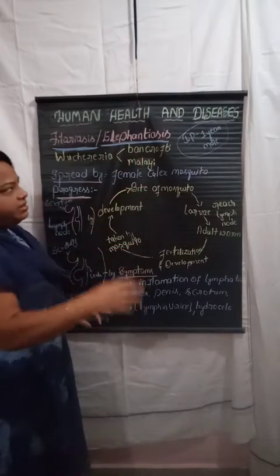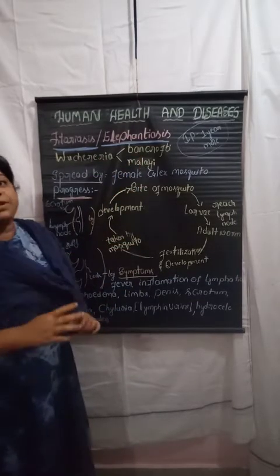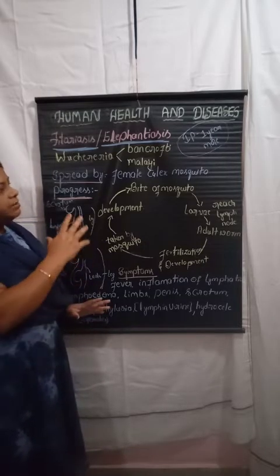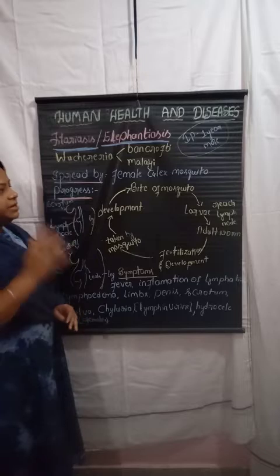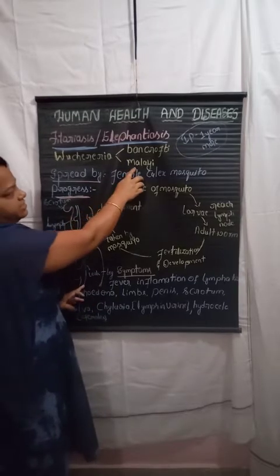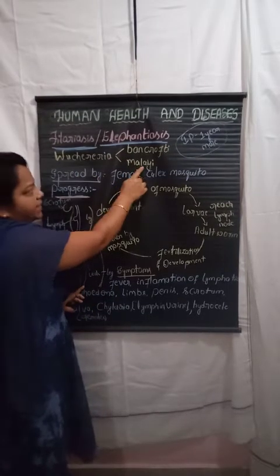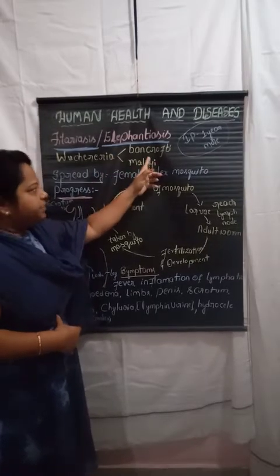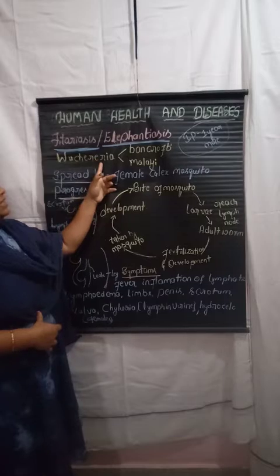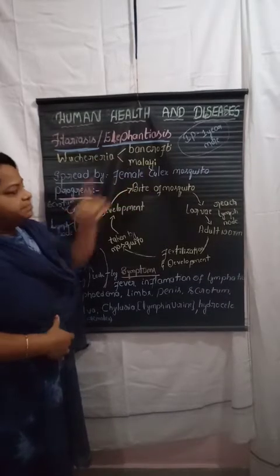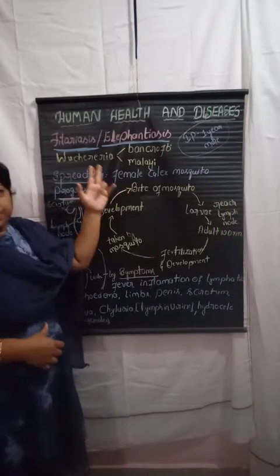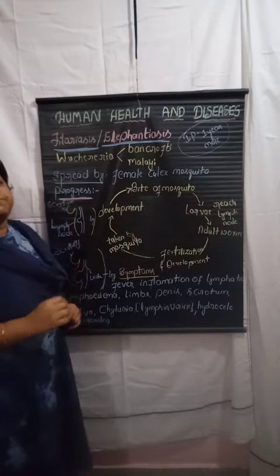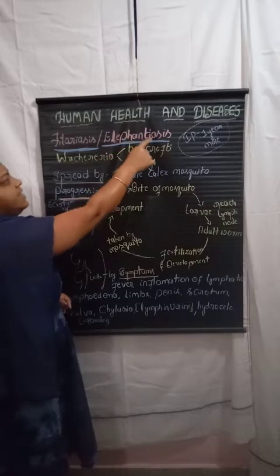Students, in the very beginning these words seem new, but by practicing you can remember them. Then the other one is Wuchereria malayi. These are the two different species of worms responsible for elephantiasis.